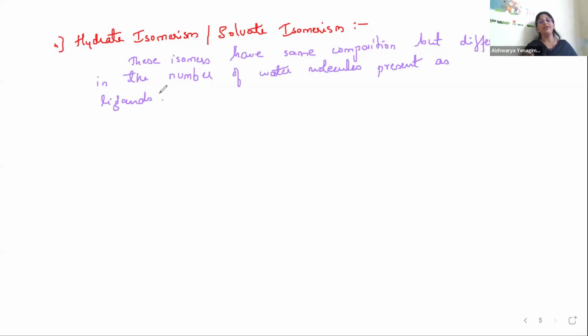Okay, so this is hydrate isomerism. Same composition, but the number of water molecules is different. Let us see with an example.